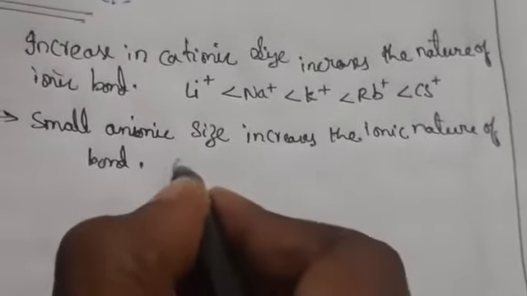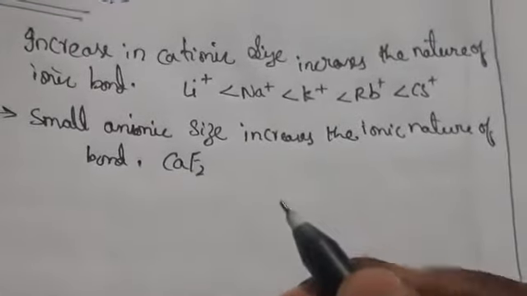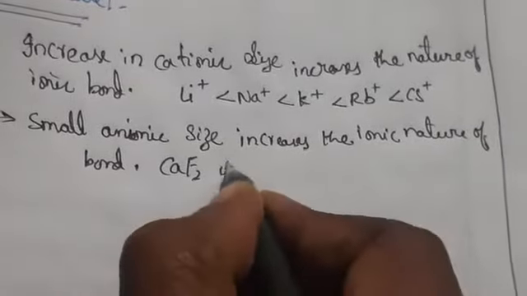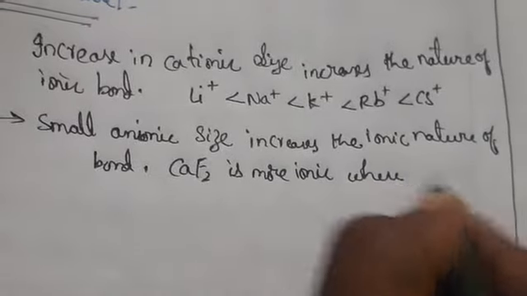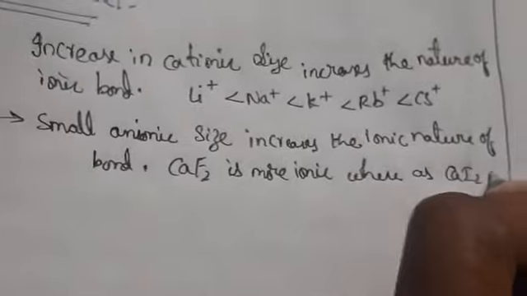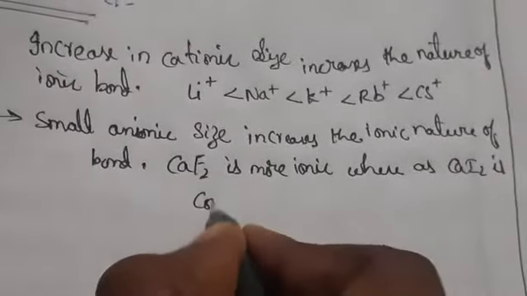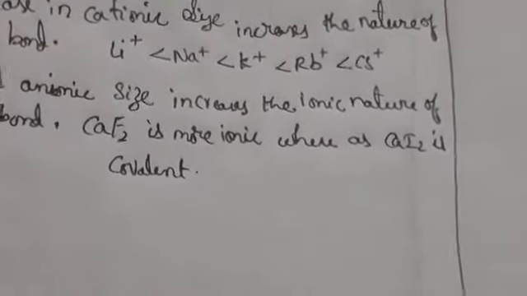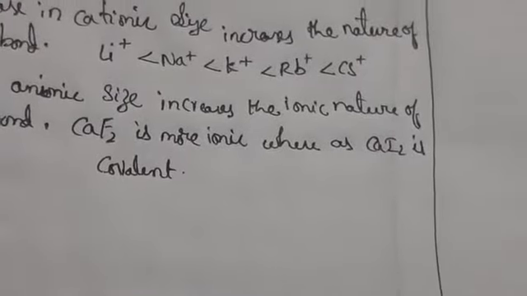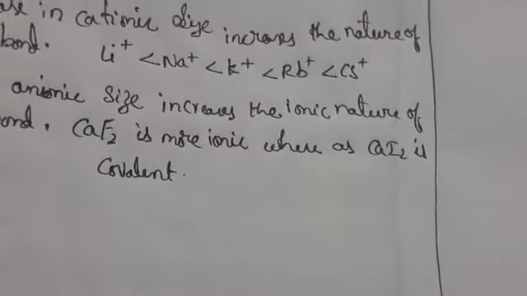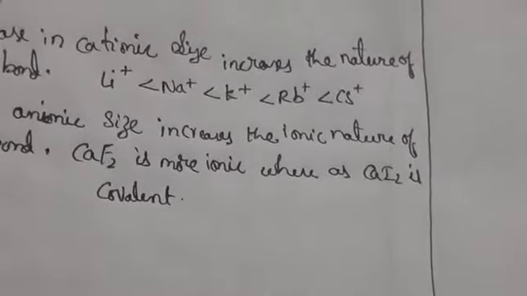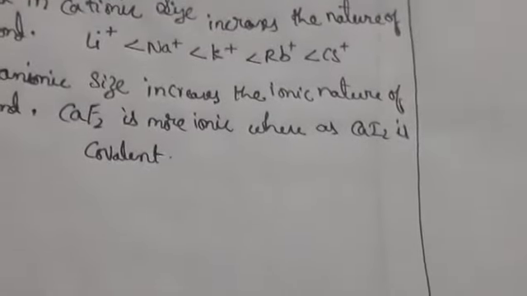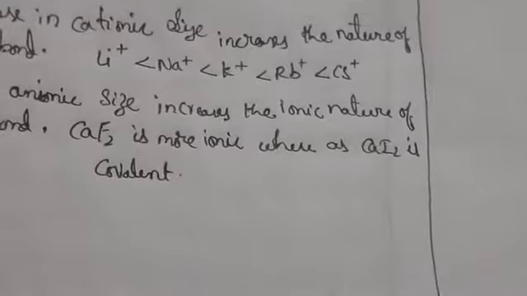For example, if you are taking calcium fluoride, CaF2 is more ionic, whereas CaI2 is covalent. Ionic means it is having positive charge and negative charge. Whereas CaI2 is also having positive and negative charge. But CaF2 will be more ionic when you compare to CaI2. Why are we saying it is more ionic? Because here, coming to calcium and fluoride,